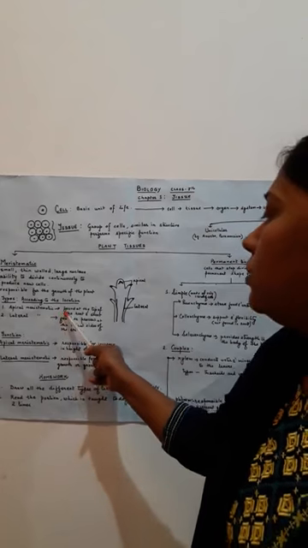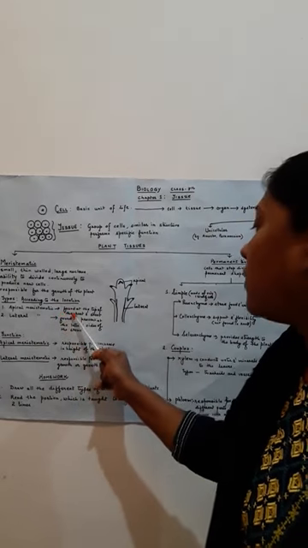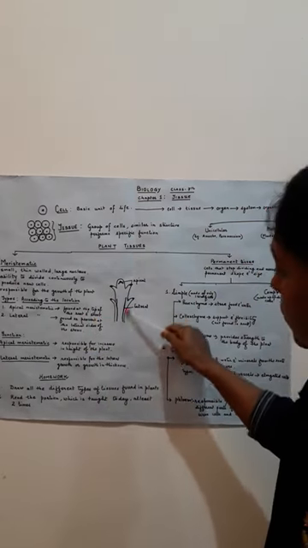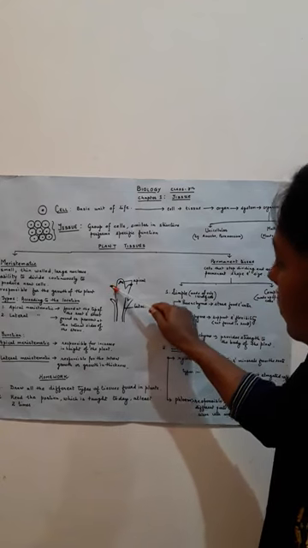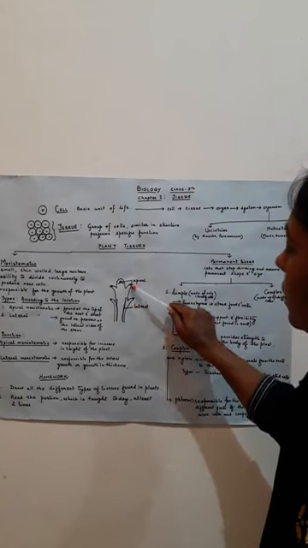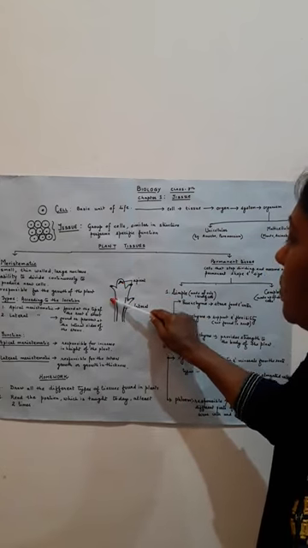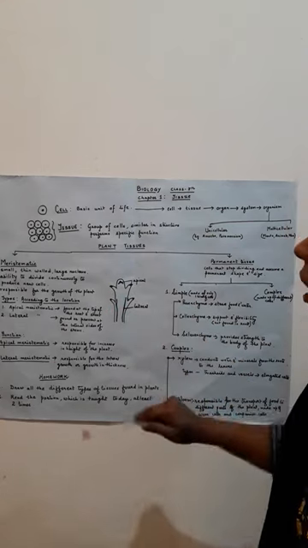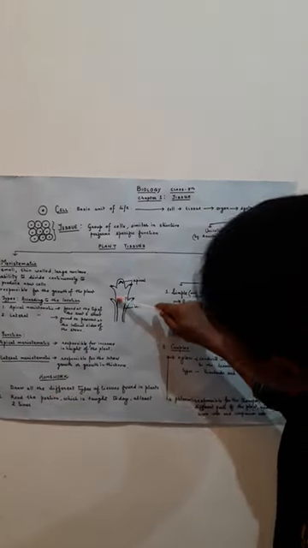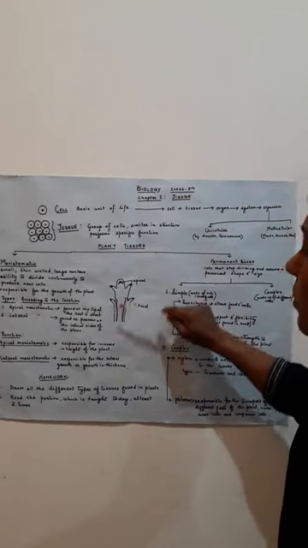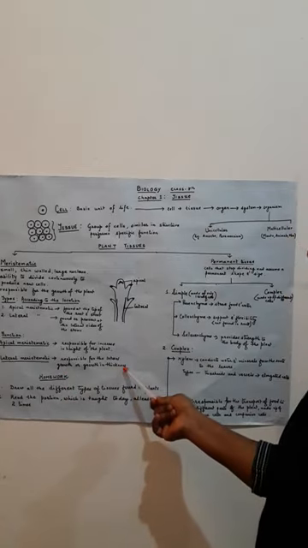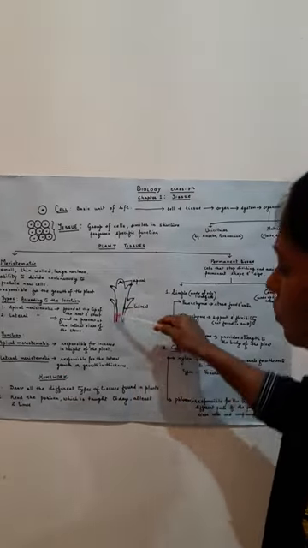Apical meristematic tissue is found at the tips of the roots and shoots or stems. You can see in this picture, the portion which I have darkened is the place where we can find the apical meristematic tissue. These are the growing regions. And then comes the lateral meristematic tissue. Lateral meristematic tissue is found at the sides of the plant and helps the plant to grow in thickness. Apical meristematic tissue helps the plant to grow in length.